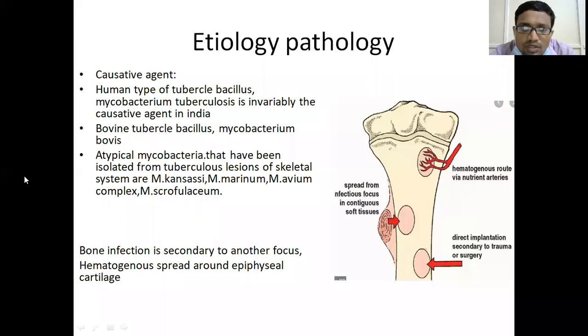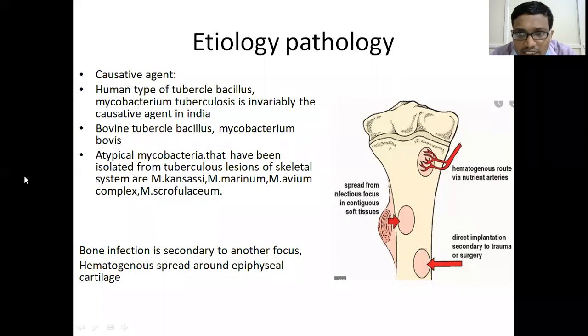Maybe I am not 100% sure, but atypical mycobacteria were divided into 4 groups, and skeletal system tubercular lesions are caused by these organisms.